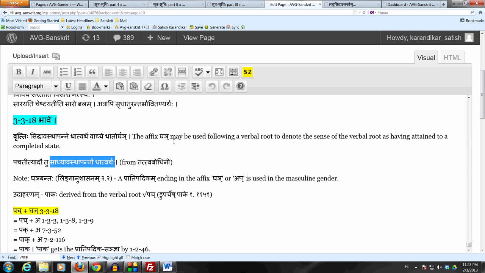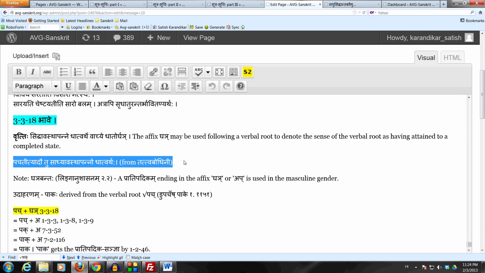It is what is called sadhyavasthapanna dhatvartha, which means that the action is yet to be accomplished. It is work in progress, but not a completed action. And this kind of bhava is expressed by using a tinganta padam, such as pachati, etc., or supyate maya.